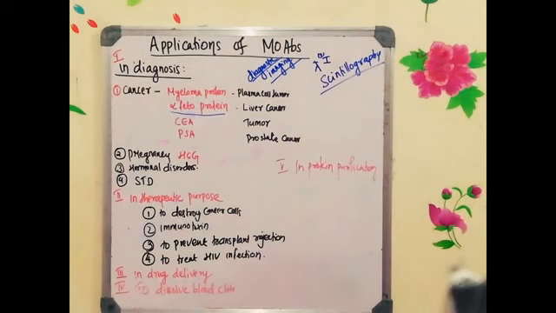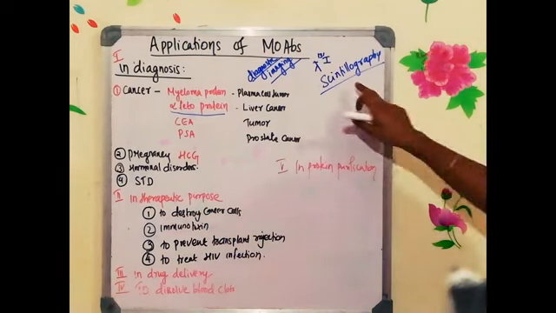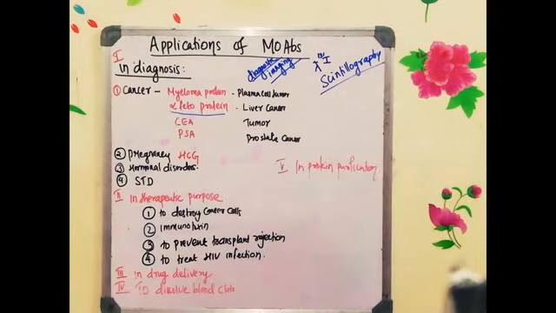Okay, the radioactivity is detected by a process called scintillography. In the scintillography, which is also called SPECT, you must have studied in cancer. SPECT is single photon emission computed tomography. That is a technique which is used for detecting the emission of radioactivity by the radioactive isotope. And this is in the case of cancer.